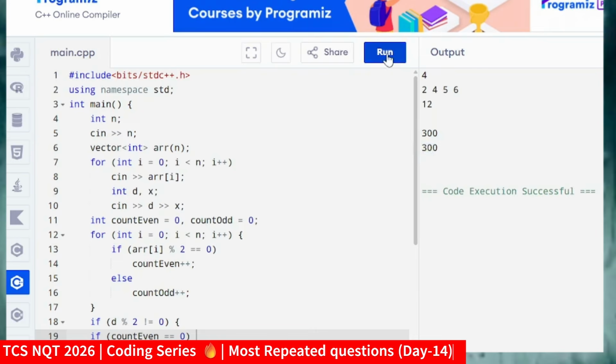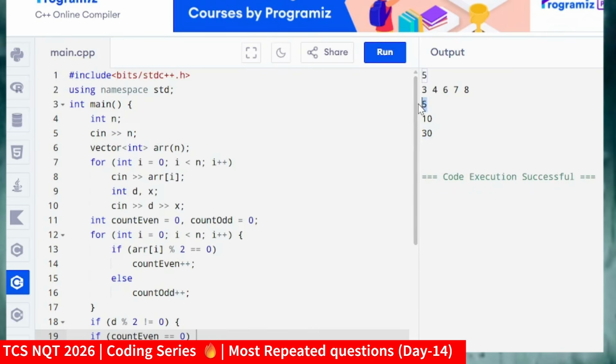Let me try running other cases. Suppose I am taking the input as 5, taking the array elements, sorry, last digits should be 4, 3, 8, 7, 9. So 5 digits I have taken. And for the current date, let me take an odd date. Date is 5th of any month, and the fine I will collect, let me collect the fine as 10. So it will give the value as 30. Why? Because 3 vehicles are violating the rule, isn't it?